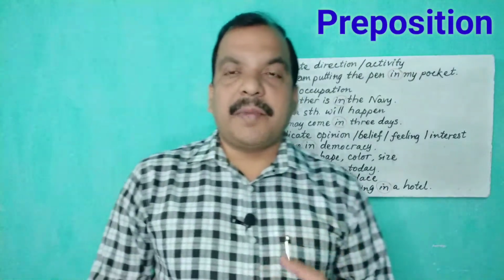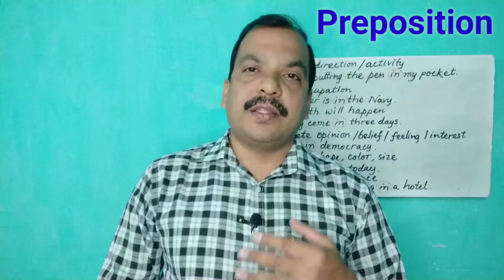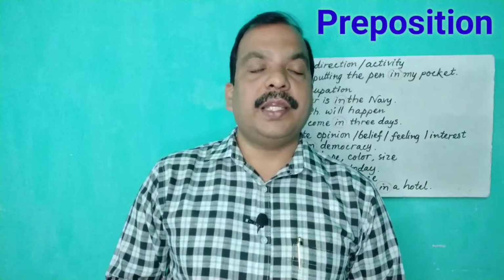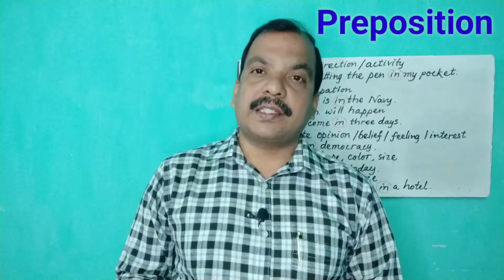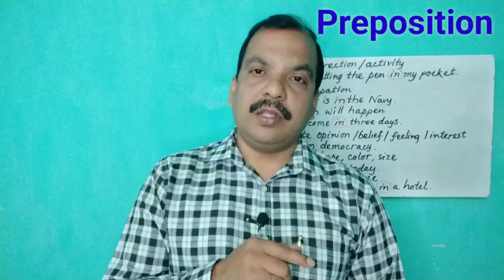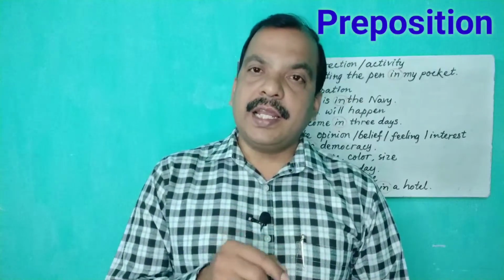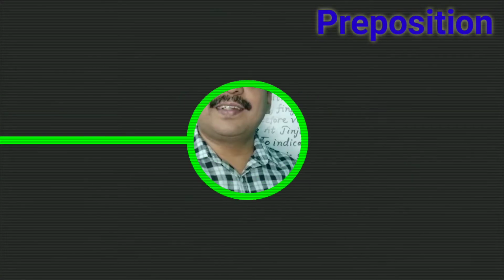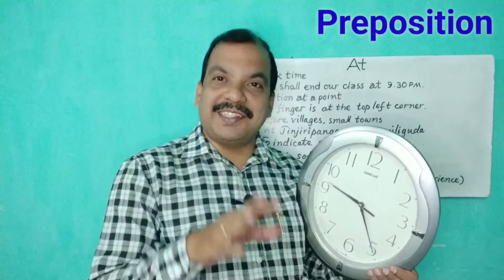So finally, my dear friends, let's move to the use of preposition at. In this class today, we shall have our discussion on these 3 prepositions. One was on, second was in, and finally we shall move to at. My dear friends, please have patience.